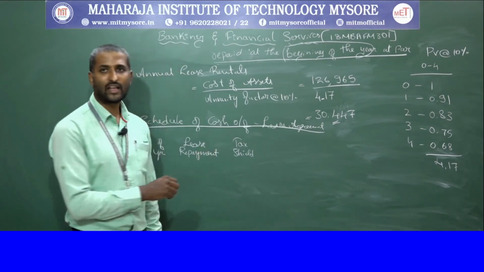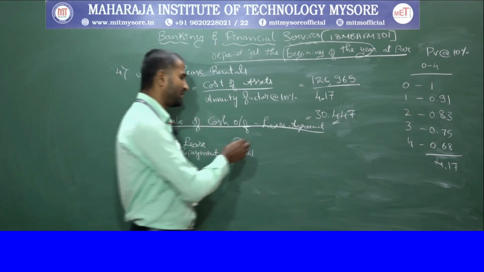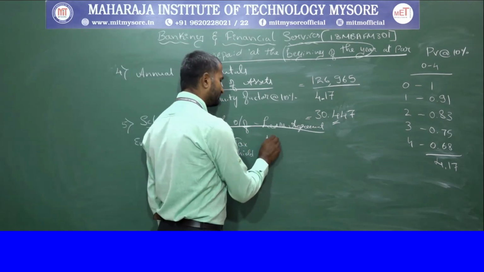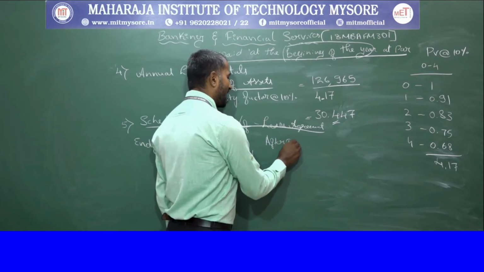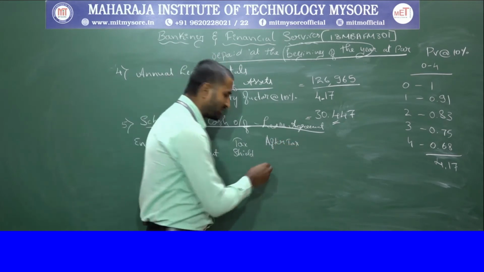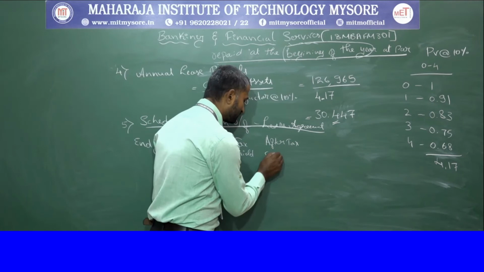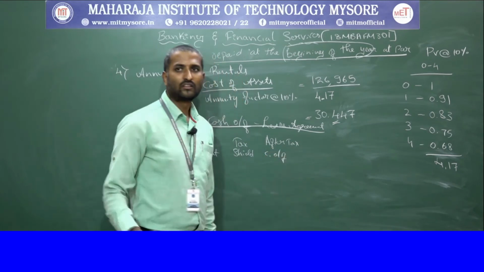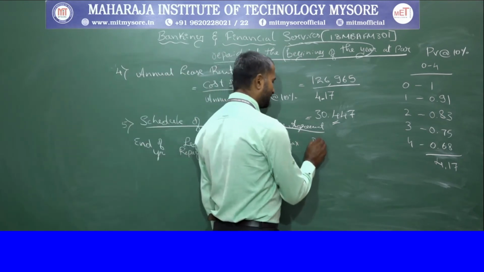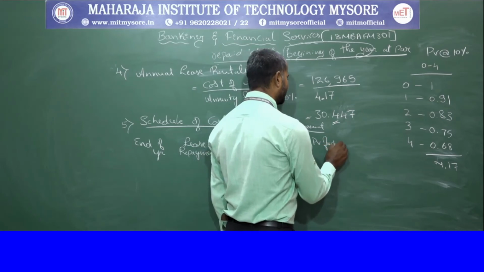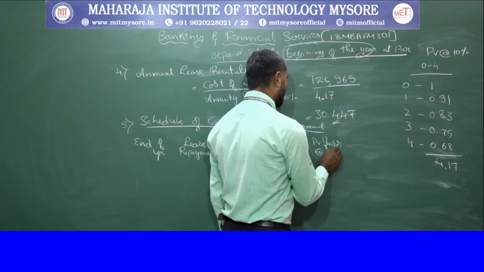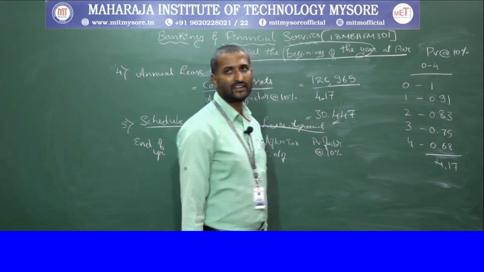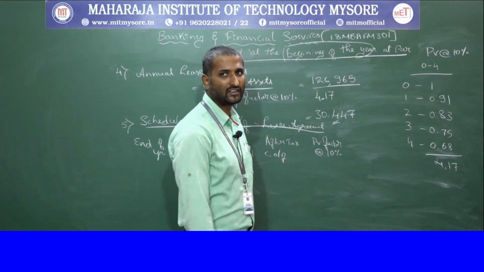Then after the tax shield, we take the after tax cash outflows. Then we apply the PV factor at 10%.